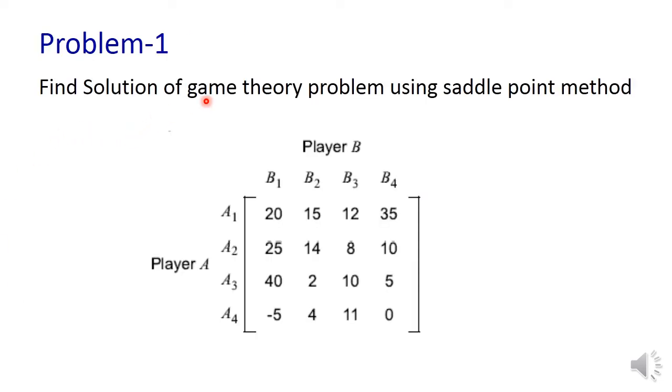Consider a game. There are 4 strategies for player A and 4 strategies for player B. This is the payoff matrix that is given. Let us solve the game. First we need to find the row minimum. For the first row A1, the minimum value is 12. For the second row it is 8. For the third row it is 2, and for the fourth row it is 0.